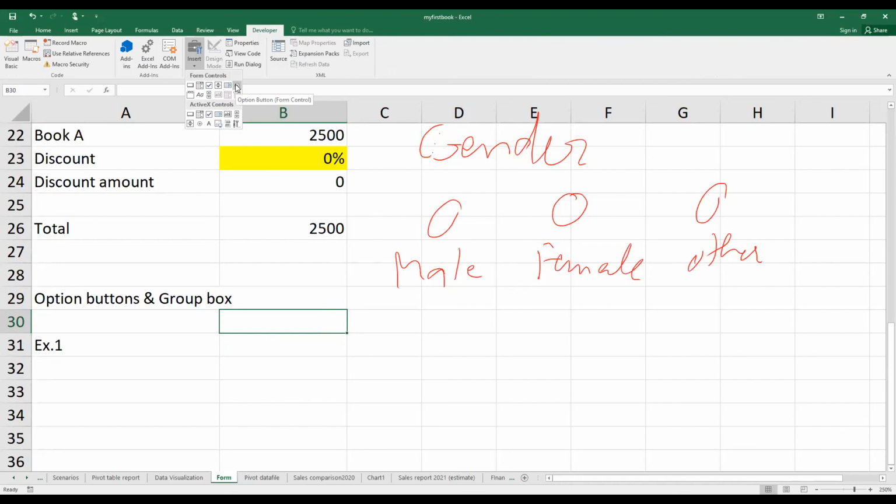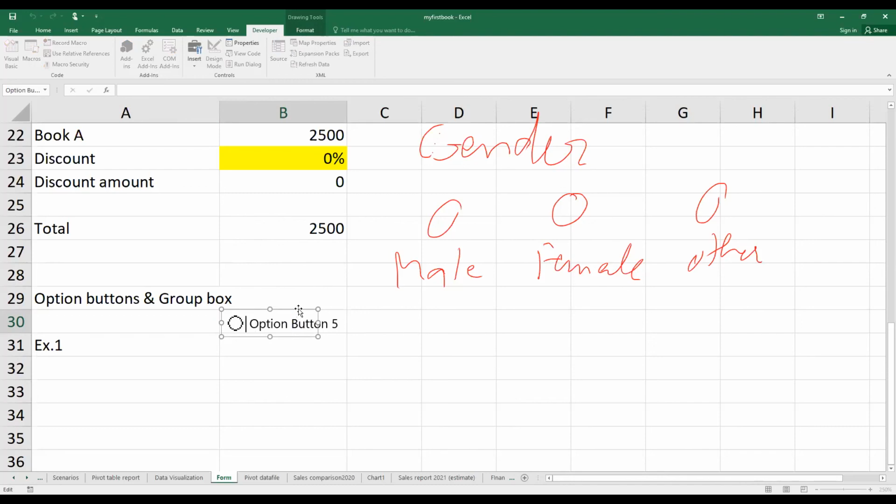Click on an option button and you will see a hairline cross cursor; you create an option button here. Similar to the checkbox, an option button has a label as well. In this example it is Option Button 5. If you would like to rename it, you can click on the text and retype it as you want.